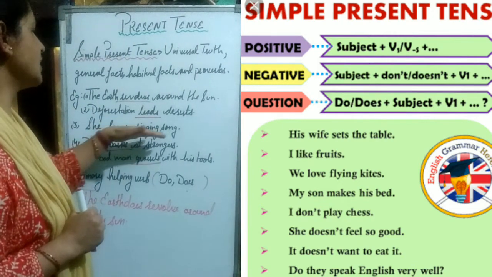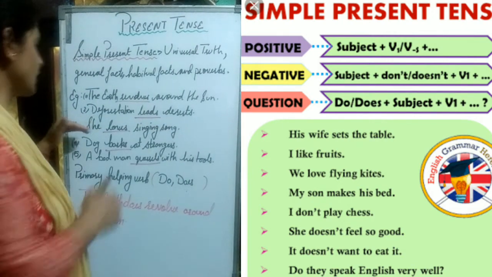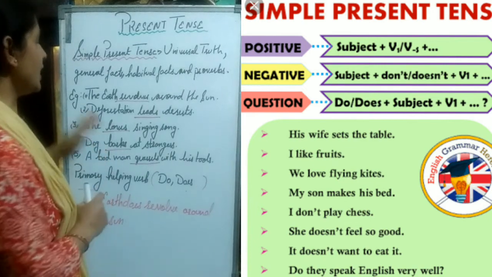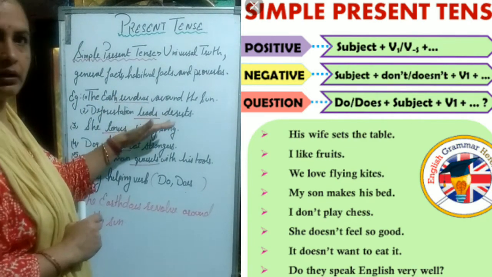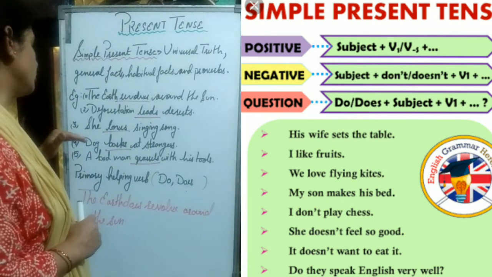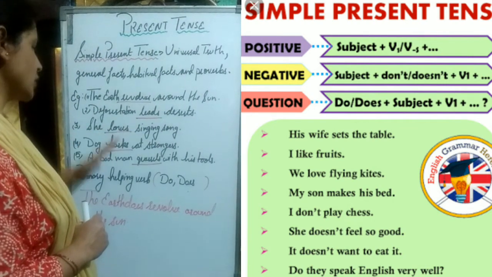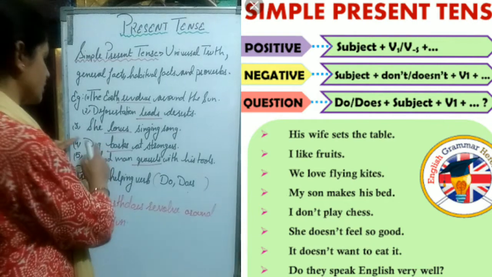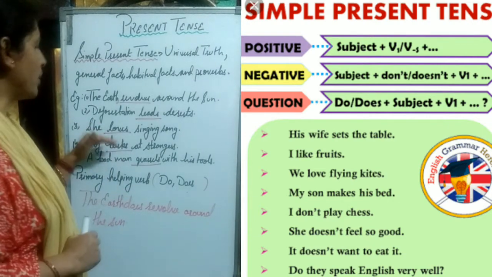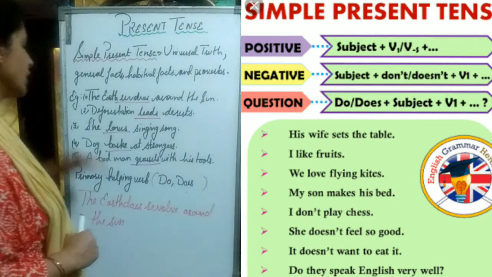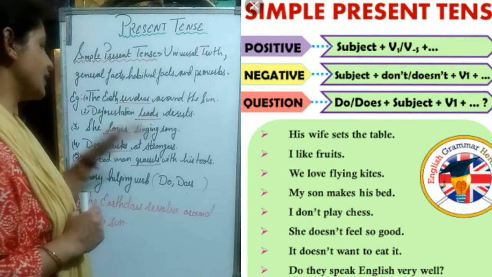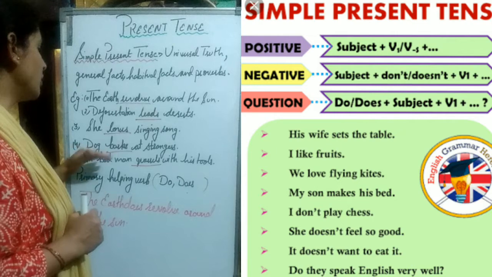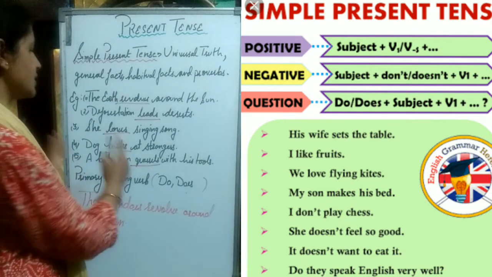She loves singing songs. If we use they, they love singing songs, they do love singing songs. Dog barks at a stranger. This is singular. If we say dogs bark at a stranger, okay, dogs do bark at a stranger. A bad man quarrels with a tool. This is singular.